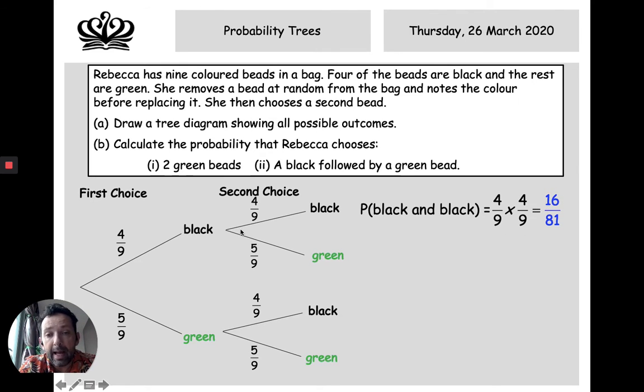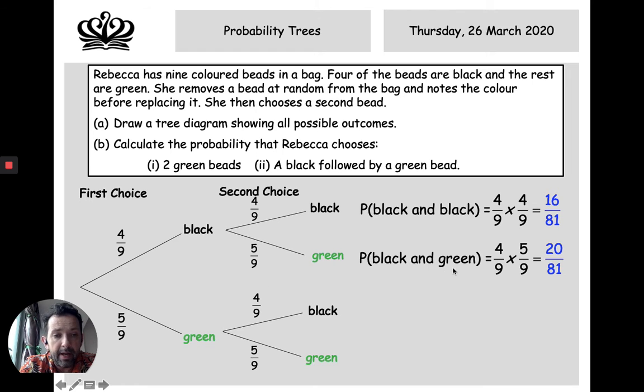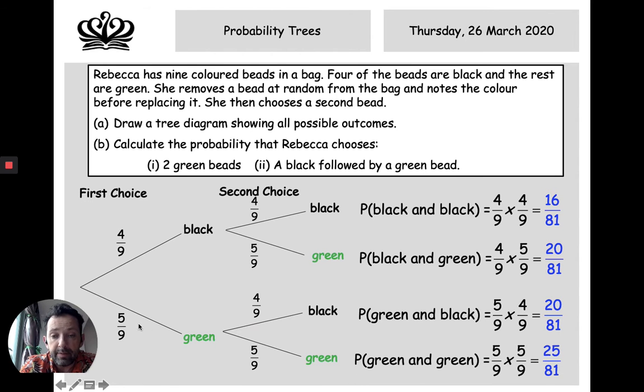Well, what about black and green? Well, it's that probability, 4 over 9 for the black, times 5 over 9, which is that probability right there, which is 20 over 81. The probability of a green and then a black is 5 over 9 times 4 over 9. And probability of a green and then a green is 5 over 9 times 5 over 9, which equals 25 over 81.